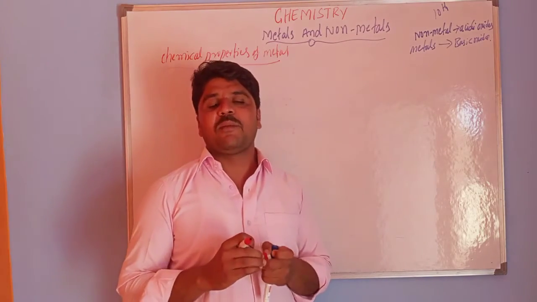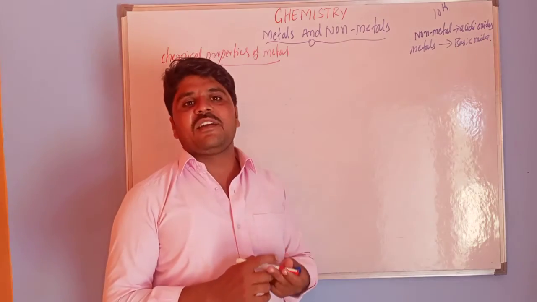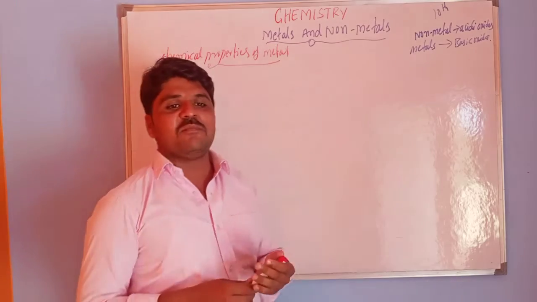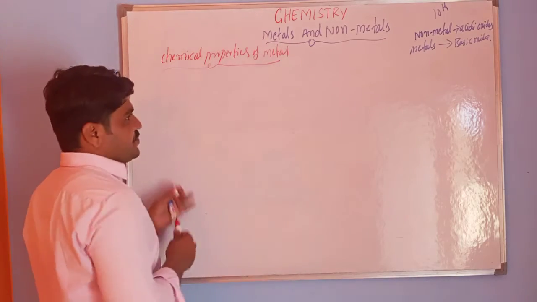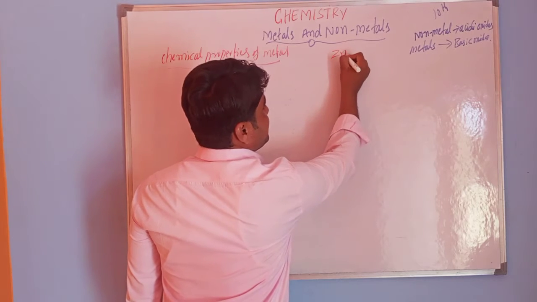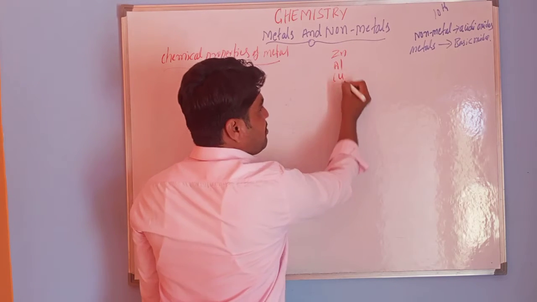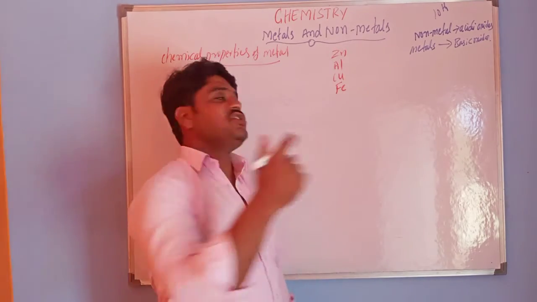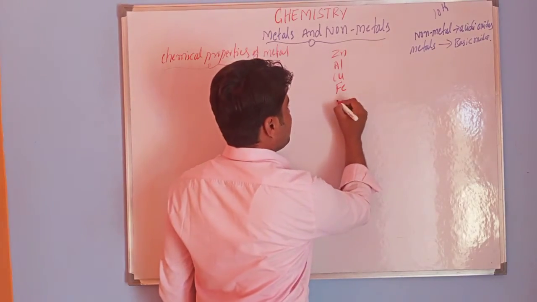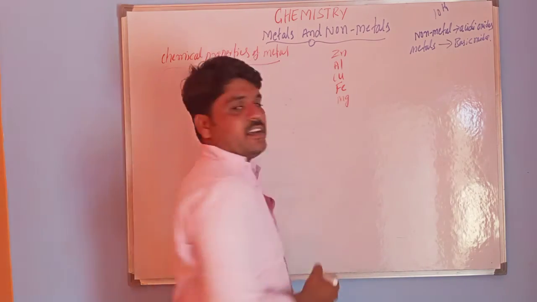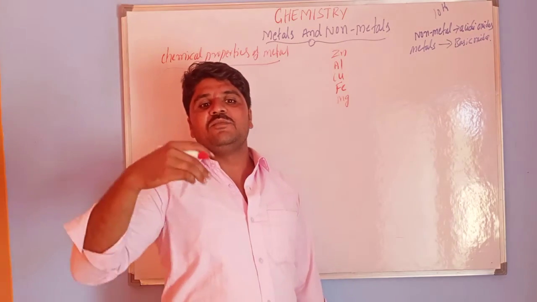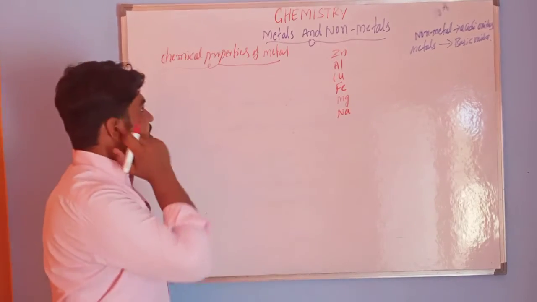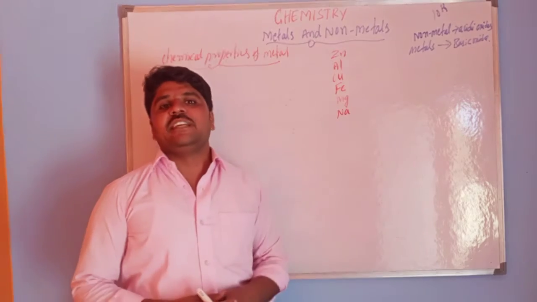For these activities we need some metals like zinc, aluminium, copper, iron, lead, magnesium, sodium. These are the metals used for the activities.